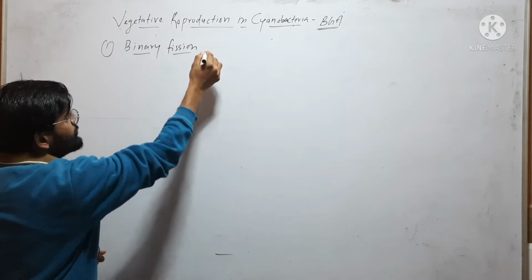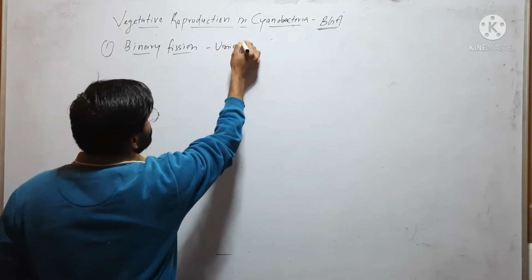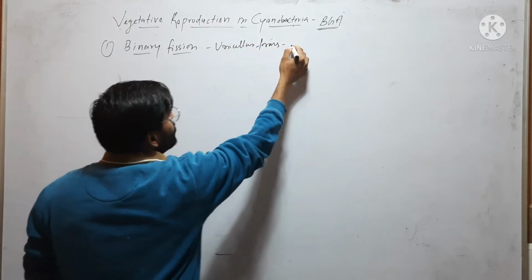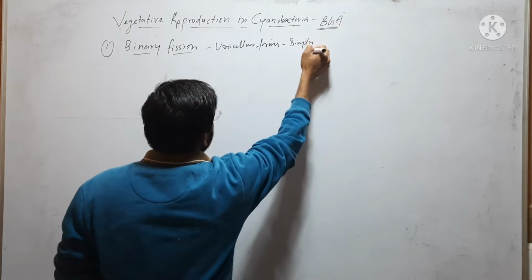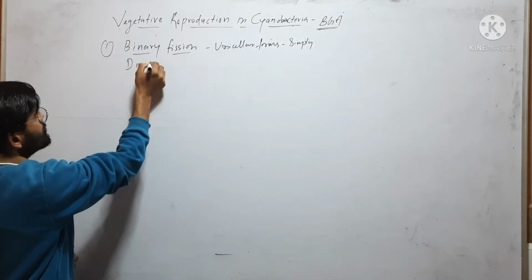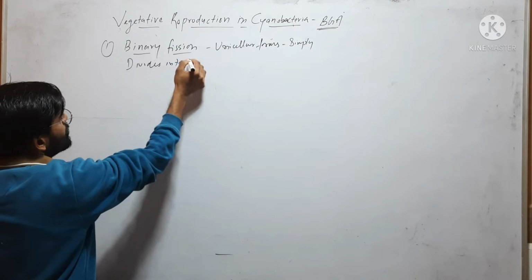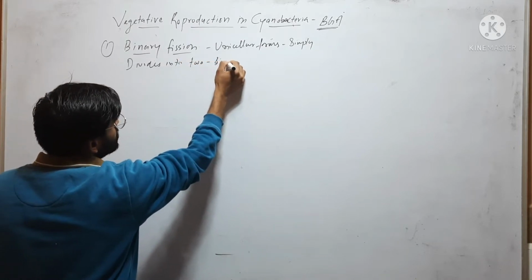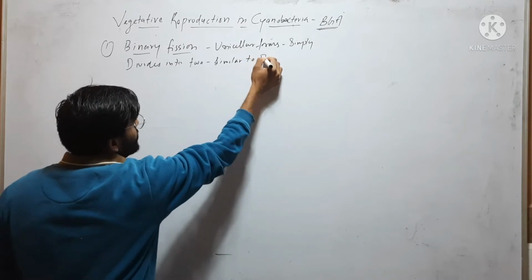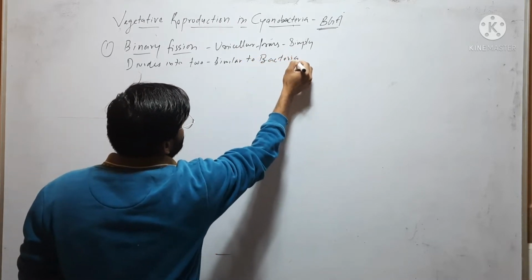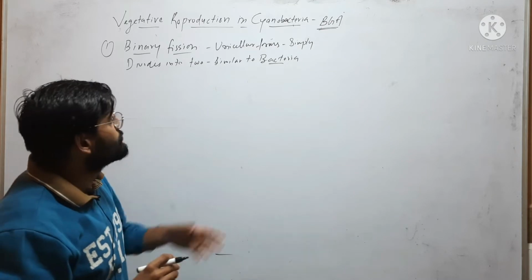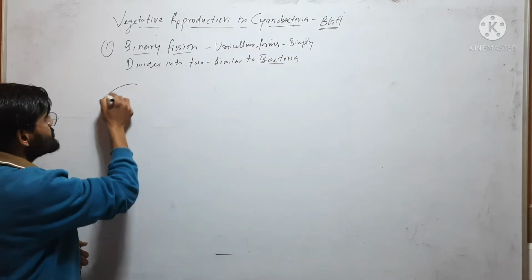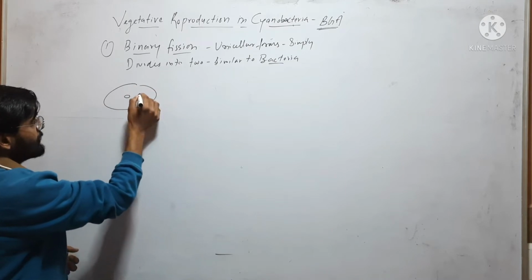In binary fission, unicellular forms simply divide into two, similar to bacteria. So binary fission also occurs in bacteria and it also occurs in cyanobacteria. Here, suppose this is a simple cell.